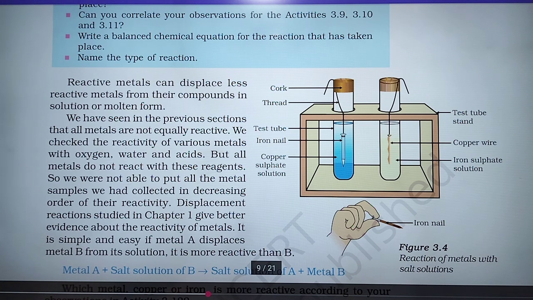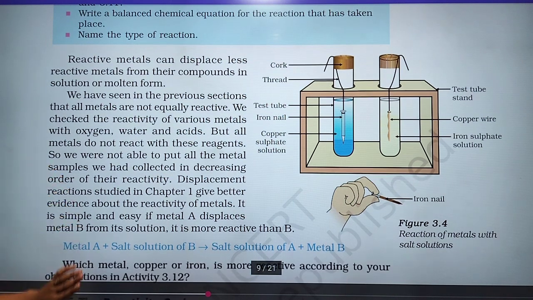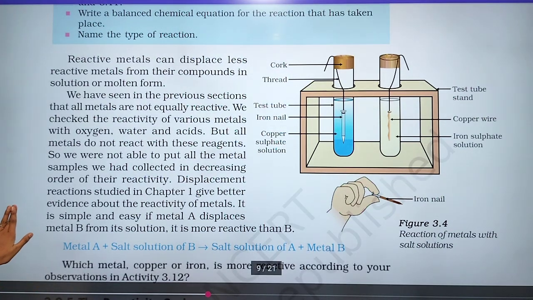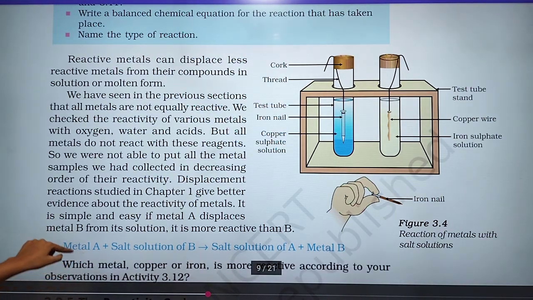Here in the activity that is given, we checked the reactivity of various metals with oxygen, water and acid, but all metals do not react with these reagents. So we were not able to put all the metal samples we had collected in decreasing order of their reactivity.